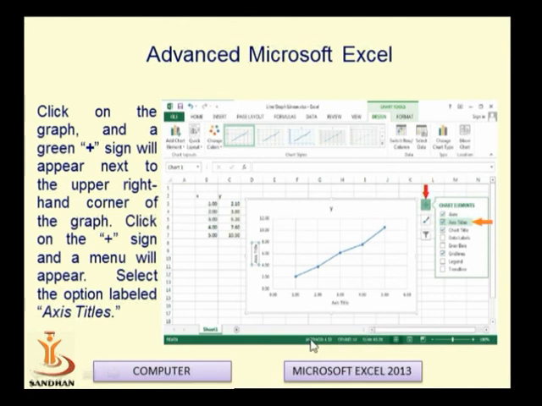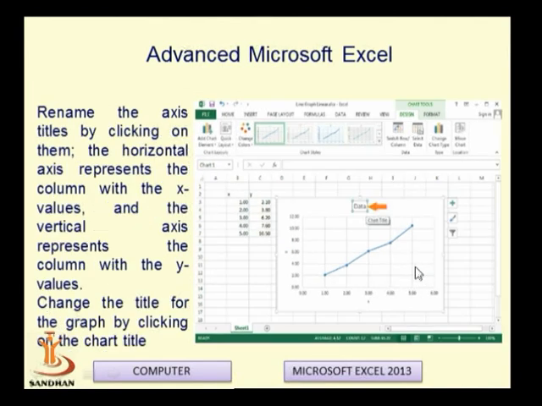Now you can also format the chart by clicking on the plus button available at the upper right corner of the graph. By clicking the plus sign, you will see chart elements like axes. You can change the axis titles, the chart title, the data labels, and various other options like legend and trendline. So the plus sign is used to change the chart elements.